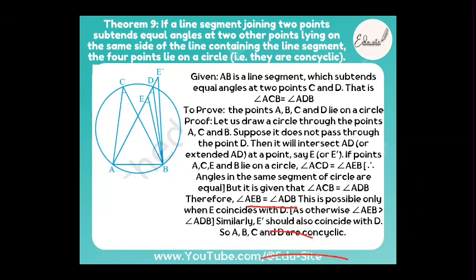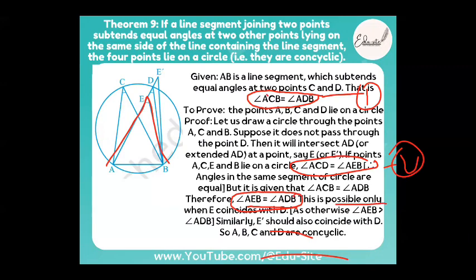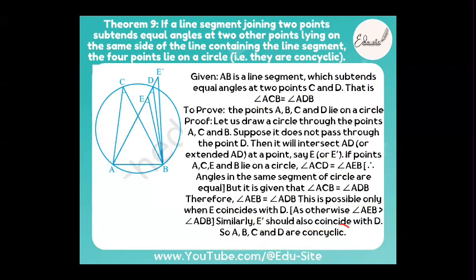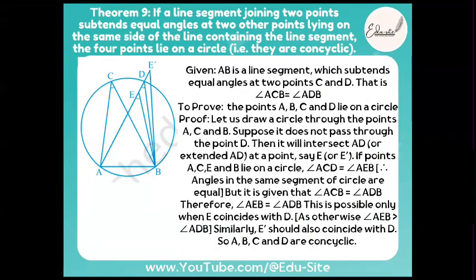That's all. Just the thing here: ACB is equal to ADB, ACB is equal to AEB. Fine. And then, if you tally these two, ADB is equal to AEB. If ADB is equal to AEB, this is possible only if everything coincides. So they should always lie on the same circle. So A, B, C, D, all the points are concyclic. That's all, that is theorem number 9. Understood? Though the statement is big, it is actually easy.